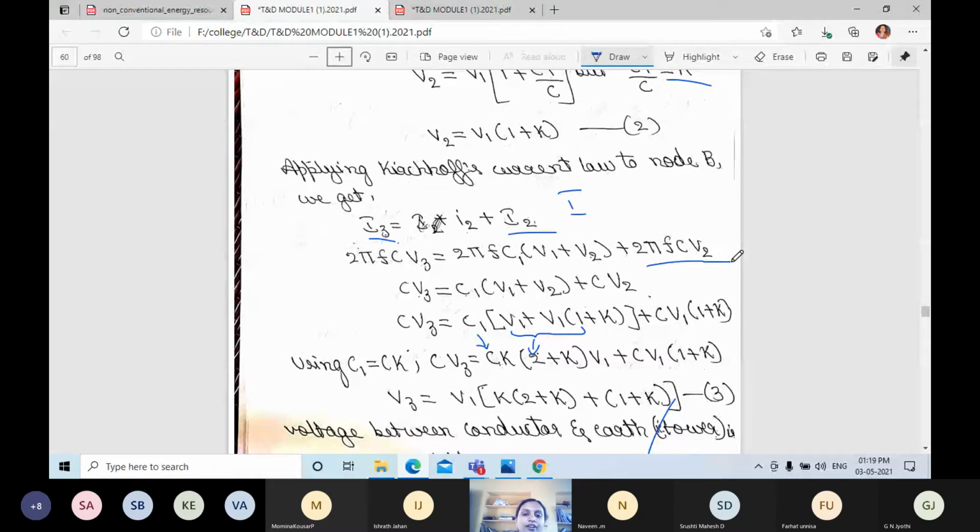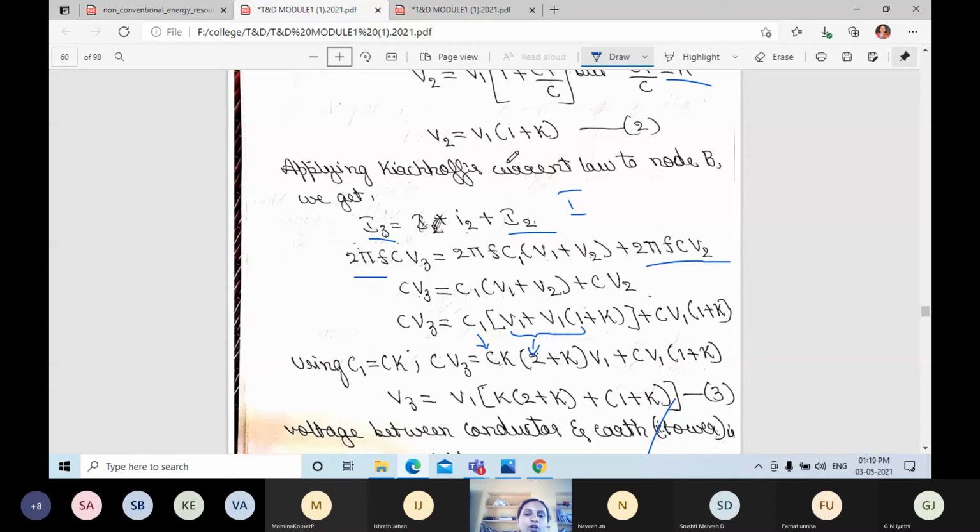This is what we have written, replacing I equation in terms of capacitance and voltage. Now from this 2 pi F is cancelled on both sides. Next CV3 is equal to C1 open bracket V1 plus V2 close bracket plus C into V2.